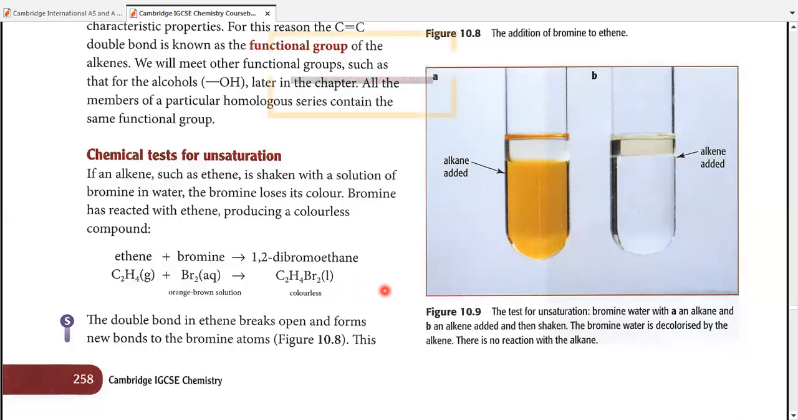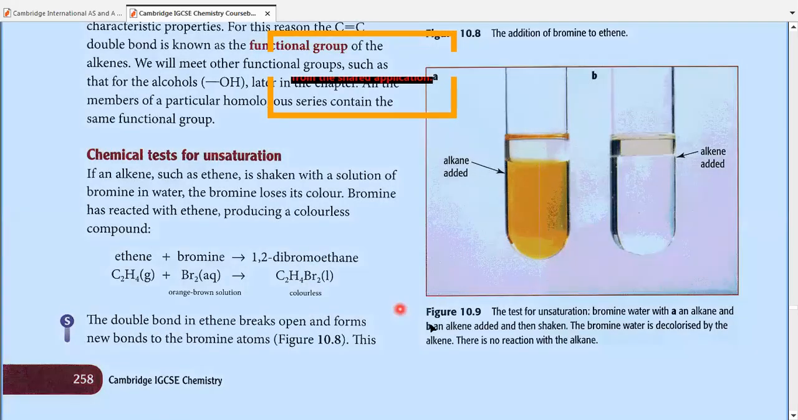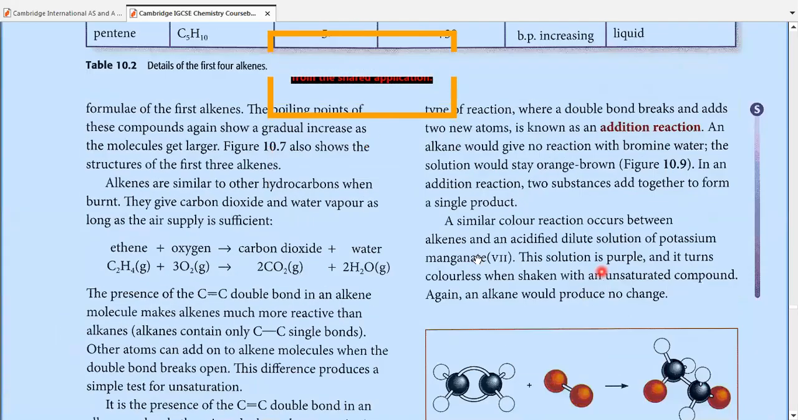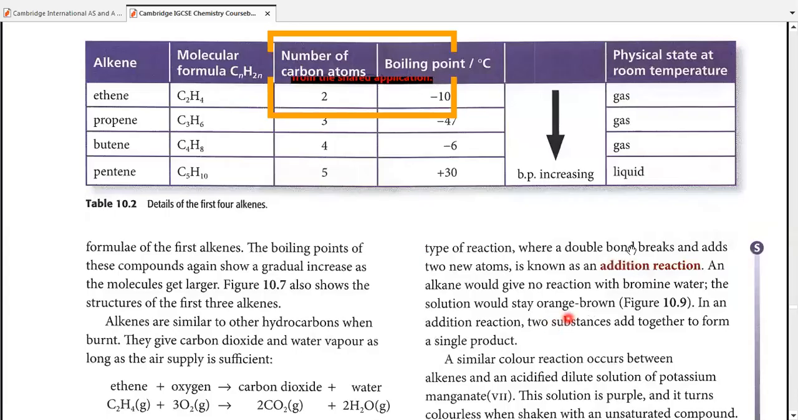Now, in order to understand the extended chemistry behind it, let's understand a few lines. The double bond in ethene breaks open and forms new bonds to bromine atoms, and this reaction will give a single product where a double bond breaks and two new atoms are added to it. Hence, it's known as an addition reaction. Two reactants combine to form a single product.